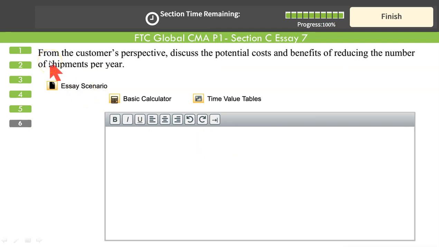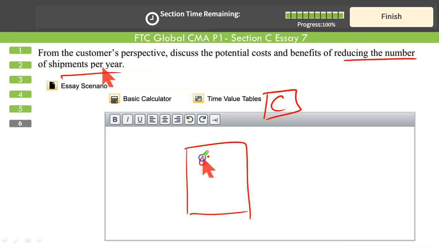Assume this one. From the customer's perspective, discuss the potential cost and benefits of reducing the number of shipments per order. Reducing the number of shipments. From customer's perspective, let's say I'm the customer. I'm C, for example. If I'm C, what are advantages and disadvantages for me for reducing the number of shipments? Which means my order size would be bigger. I will be ordering 500 units in each order, right?